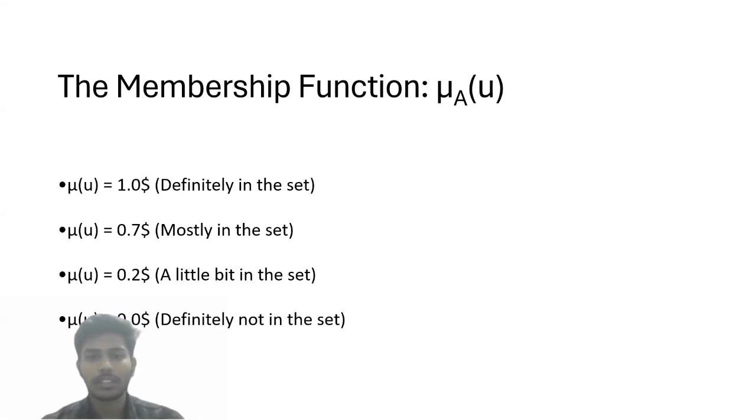The core idea is the membership function, written as mu. Instead of just 1 or 0, every document gets a score. A score of 1.0 means it's a perfect match, 0.7 means it's a pretty good match, and 0.0 means it's not relevant at all. In our case, mu of ij will be the score for how relevant document j is to our search term i.